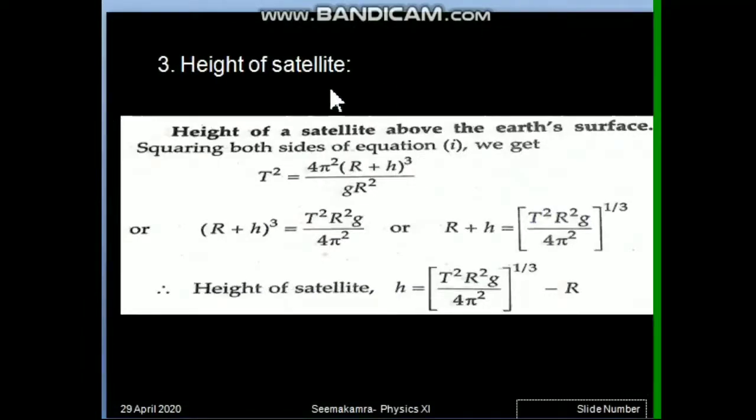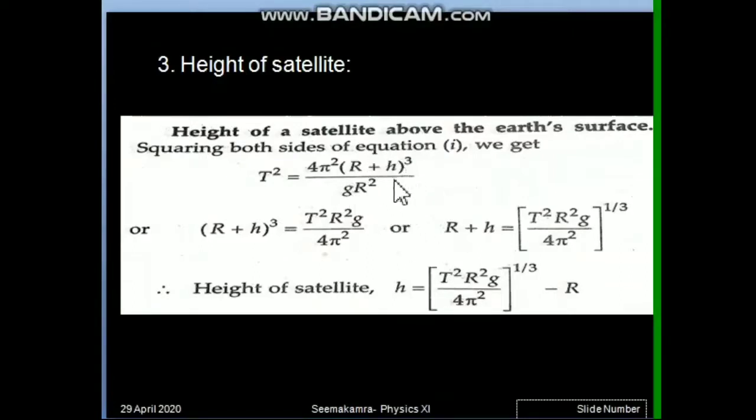Okay, in this sheet let us calculate the third heading, that is height of a satellite above the earth's surface. So the idea is this: to calculate the height we have to just rearrange the time period formula. Applying this concept, suppose in any numerical time period T is given of the satellite and we are asked to find out the height of the satellite, then we will be using the rearranged formula.